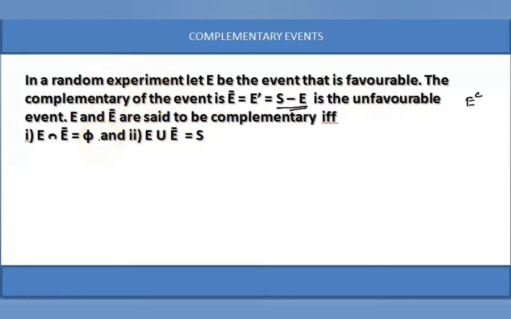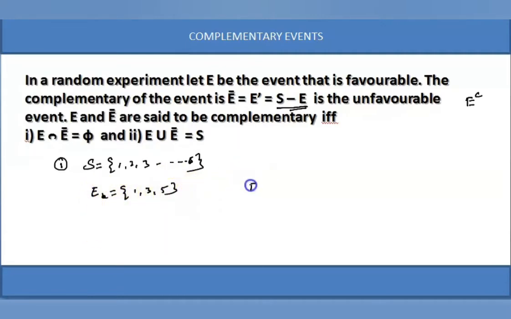If A intersection B is equal to phi and A union B is equal to S, then A and B are called complementary events. One is the complement of the other. Right. Let us take an example. Let S be the sample space in throwing a die. I consider the event E1 as {1, 3, 5}. Then this is a favorable event.